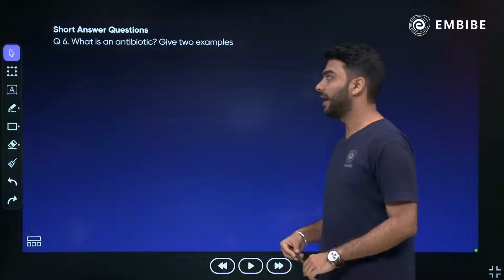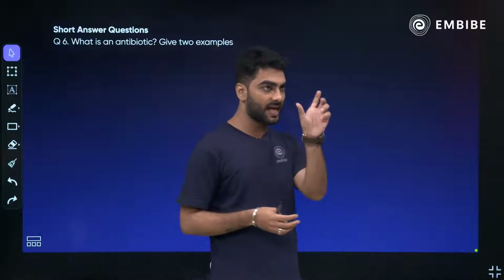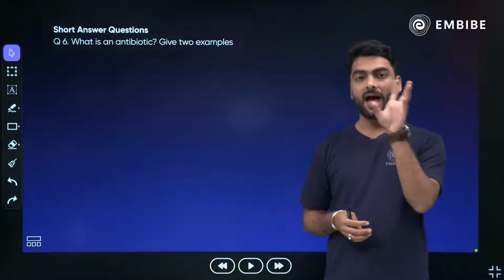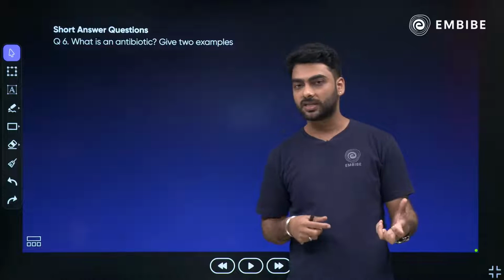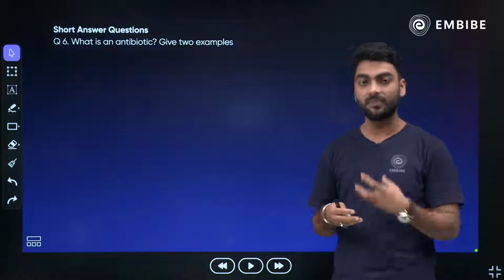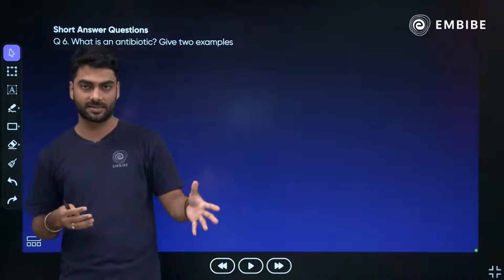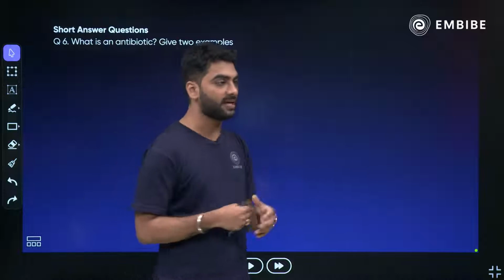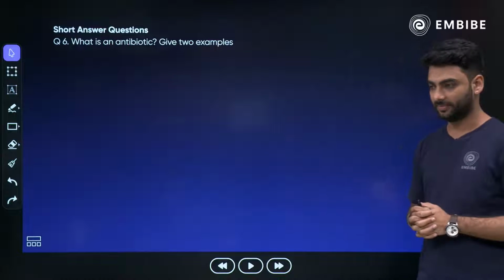What is an antibiotic? Give two examples. Now what is an antibiotic? Can you guys help me? The answer is in the question itself. Antibiotic. Anti means opposite. Bio is life. Something that is opposite to a living organism. Something that opposes a living organism. So can you help me to define antibiotic? Come on, I'll give you 1 minute for this. Write your answer in the chat.